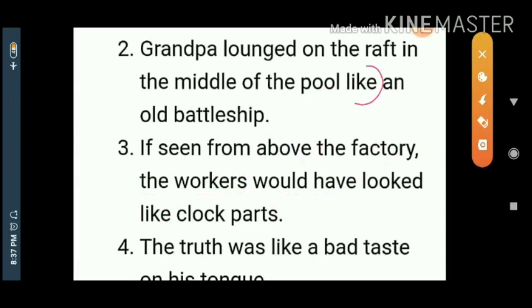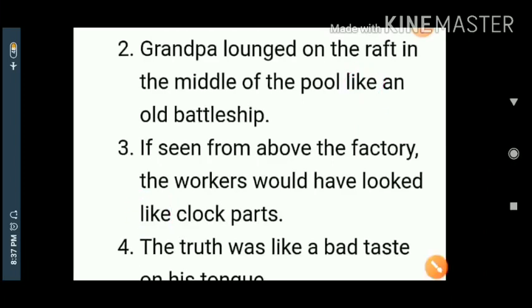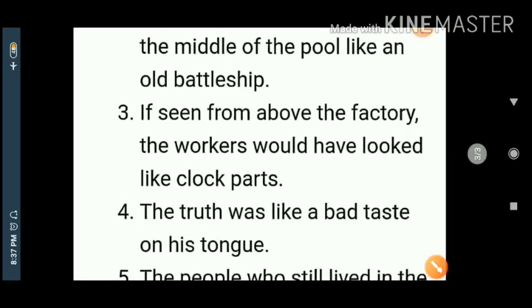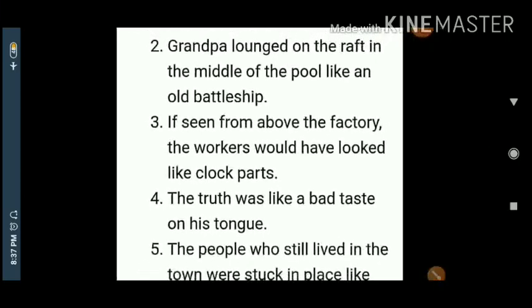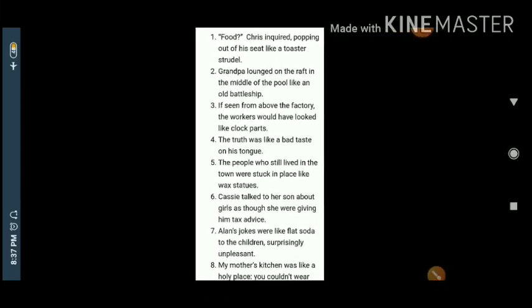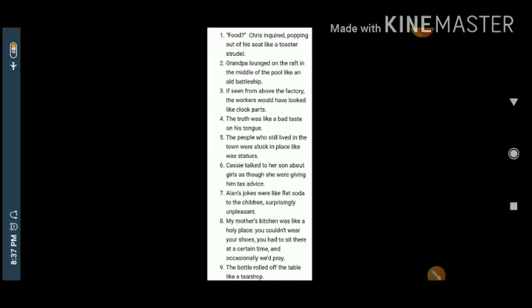Apart from that, one more thing I'll tell. Like is used over here. Like is used over here. Naturally, this is the best example for simile. A few more examples I have given. In which page are you getting these examples? All the examples are from the same figures of speech, but you can understand all the figures of speech with the same scenario. For that purpose, I have given this to you for your reference. Got the idea?